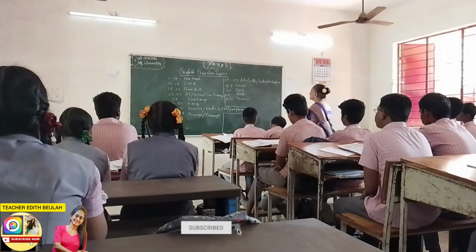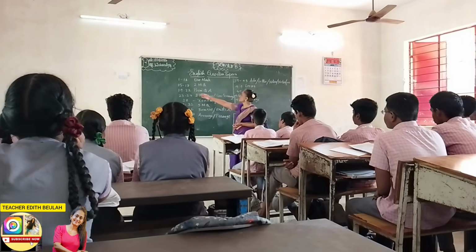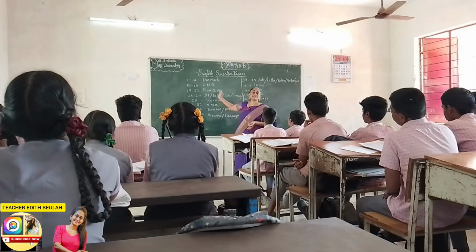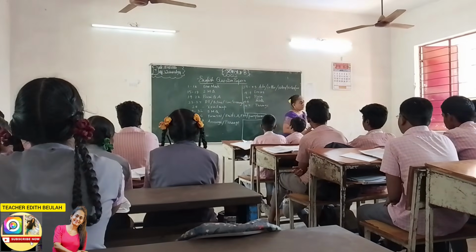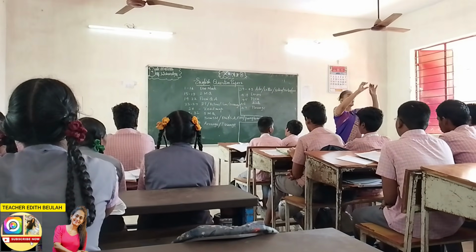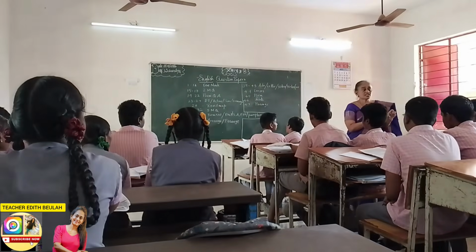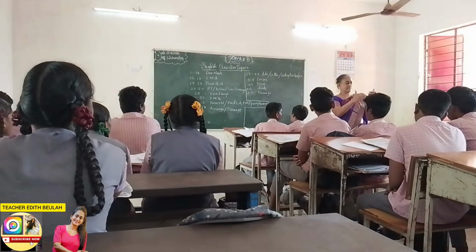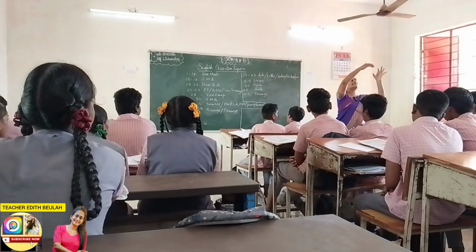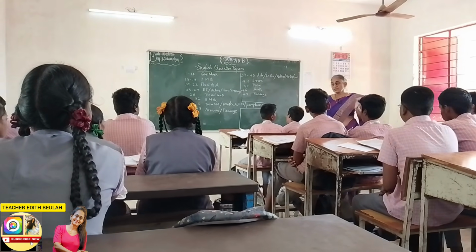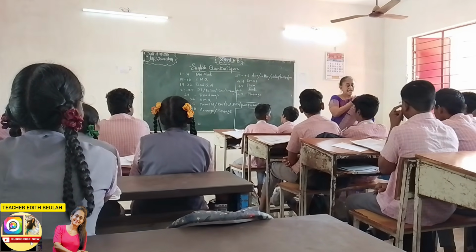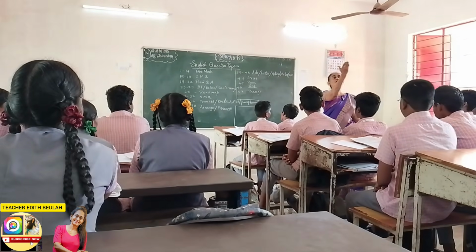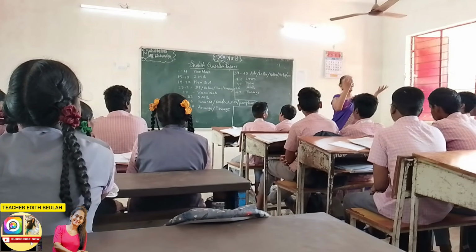Okay, children? The next one. We'll go to 19 to 22, which is poem question and answer. This is very, very easy, of course, because you have 2 lines and you have a question over here. And when you see this question, some of the words might be in the question itself. So you can just go to the question, see the words and match them to the sentence, and you can write it.